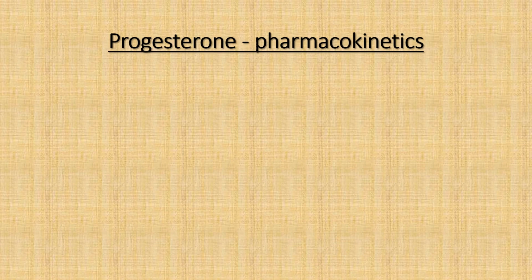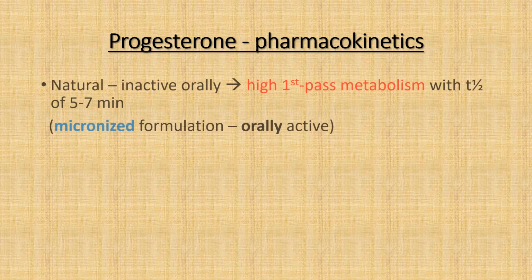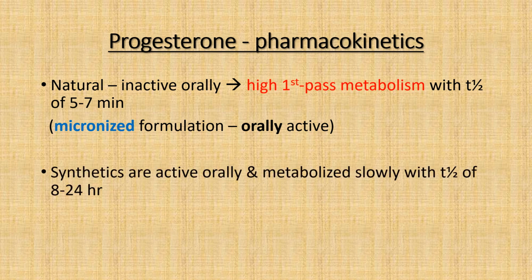In pharmacokinetics of progesterone, the natural progesterone is inactive orally because of high first pass metabolism, and the plasma half-life is only 5 to 7 minutes. But micronized formulations are orally active. The synthetic progesterones are active orally and metabolize slowly with a half-life of about 8 to 24 hours.